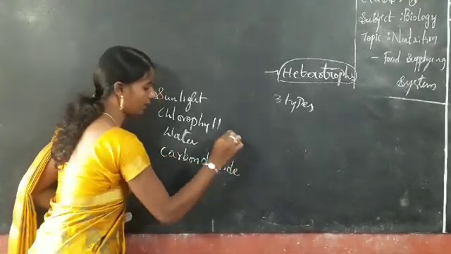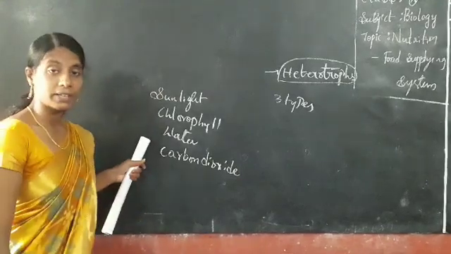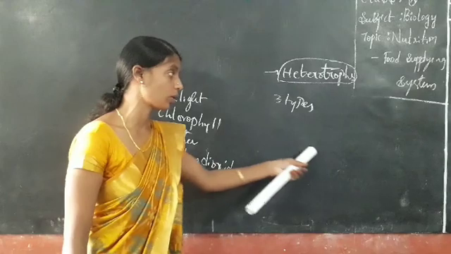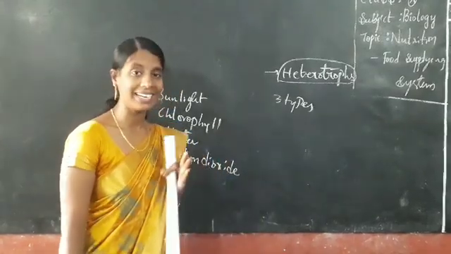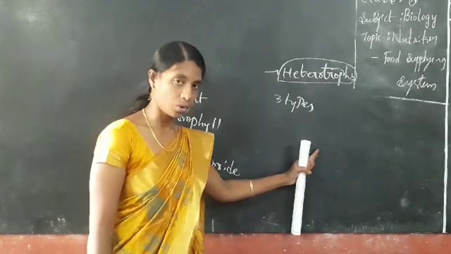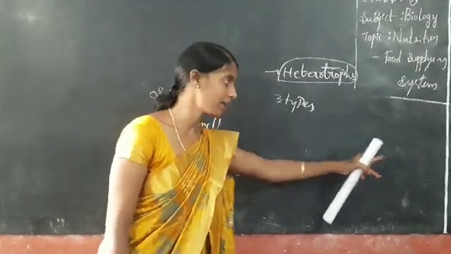These are the main materials needed for photosynthesis. How many end products come from photosynthesis? I already told you here; there are 3 end products: glucose, water, as well as oxygen.